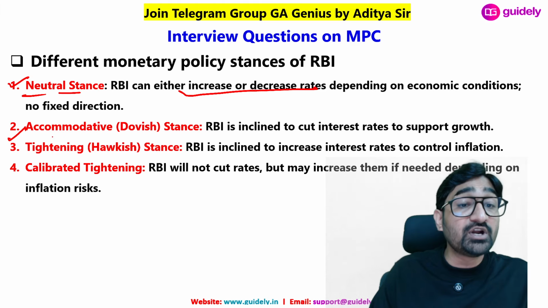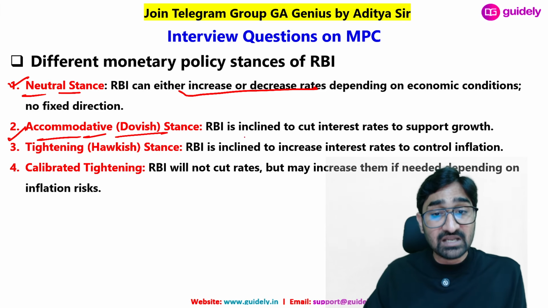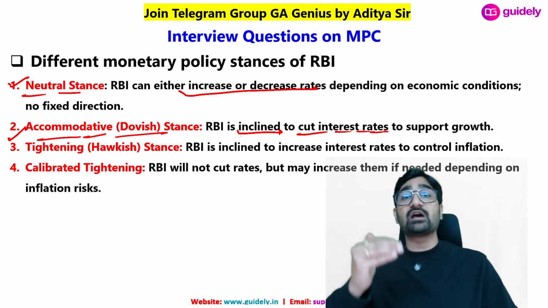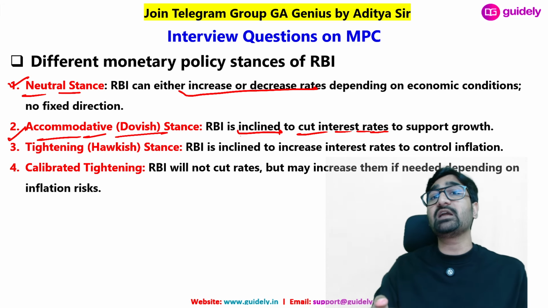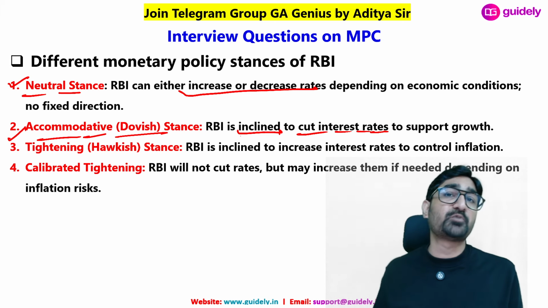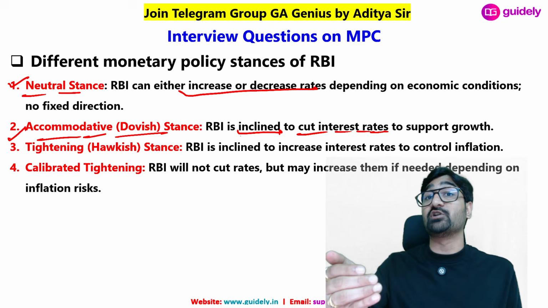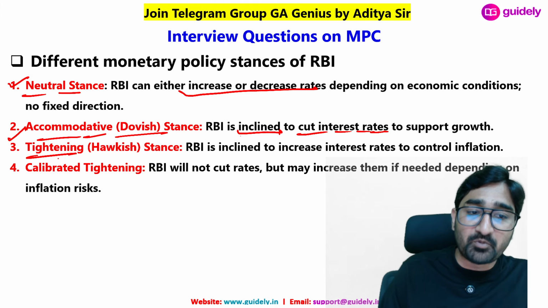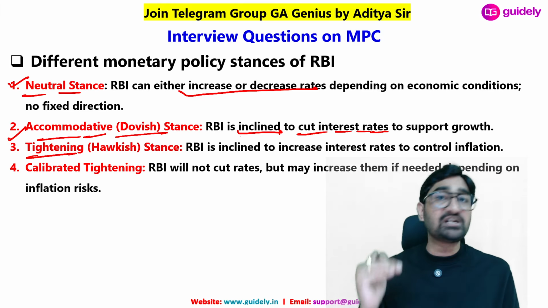Second is called accommodative stance, also known as dovish stance. It means RBI is inclined toward cutting down the interest rate. If RBI says that we are in the accommodative stance, it means RBI has chances to decrease the repo rate in the next policy as well, or before the next policy as well. तो अकोमोडेटिव स्टैंस अगर है मतलब आरबीआई के ज्यादा चांसेस हैं कि वो पॉलिसी रेट को फर्दर डिक्रीज करेंगे, नॉट इंक्रीज्ड. While tightening stance means the opposite of accommodative, where RBI has chances to increase the repo rate, not decrease the repo rate.